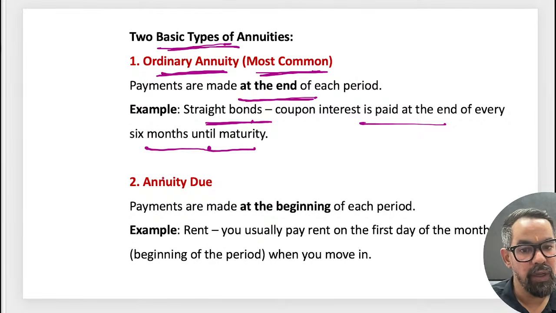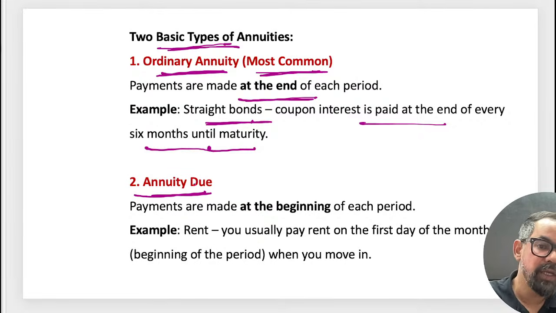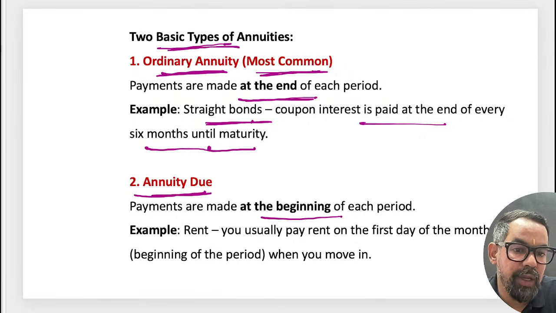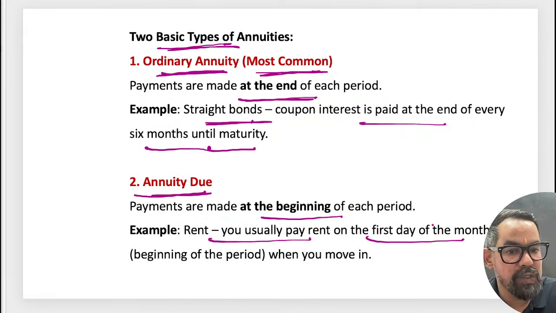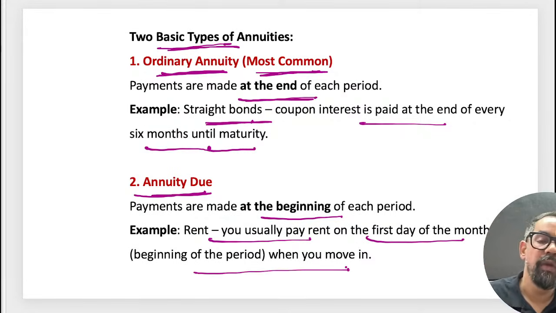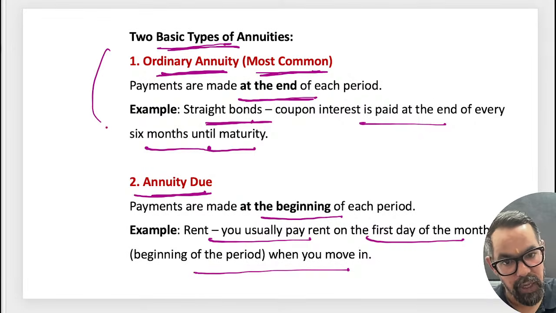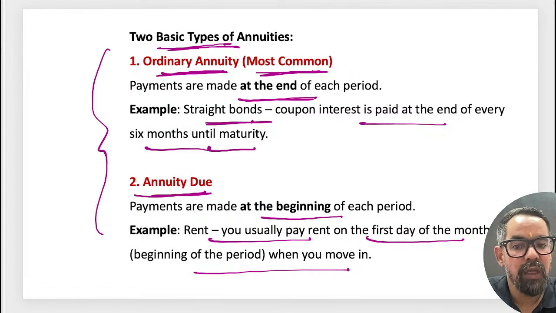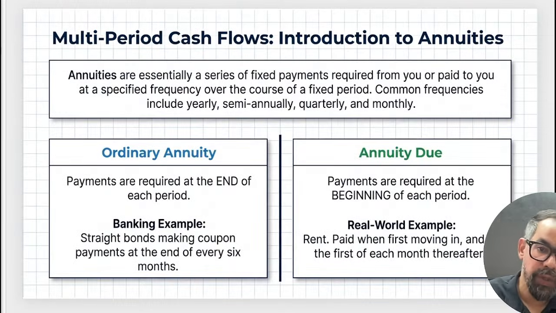So that is one. Annuity due is at the beginning. Okay? It's a case of rent. So the payments are made at the beginning of each period. Rent you usually pay on the first day of the month. So beginning is what we consider there. So two types of annuities we have: one is ordinary annuity, another is annuity due.